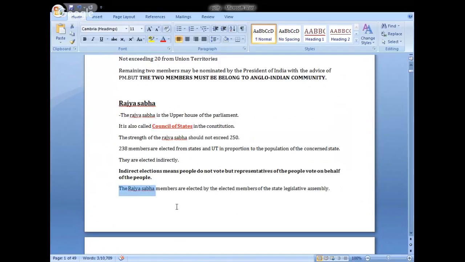That means they are not directly elected by the people, they are elected by the representatives of the people in the state legislative assemblies. Right? వాళ్ళు స్టేట్ లెజిస్లేటివ్ అసెంబ్లీస్లో మెంబర్స్ చేత ఎన్నుకోబడతారు. ఓకే,